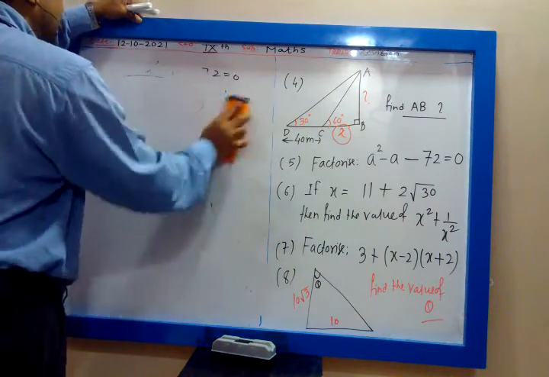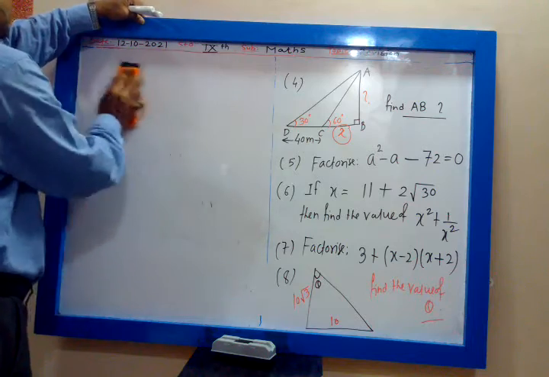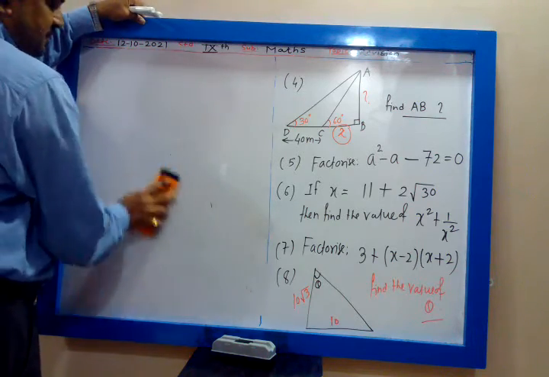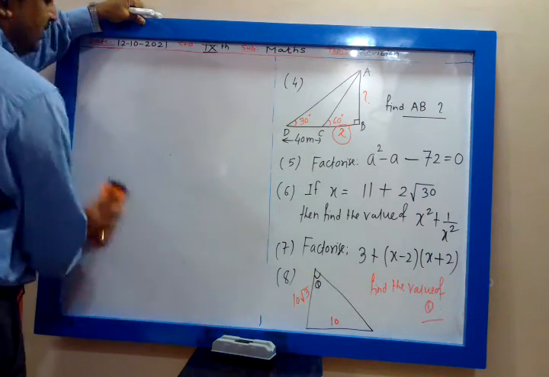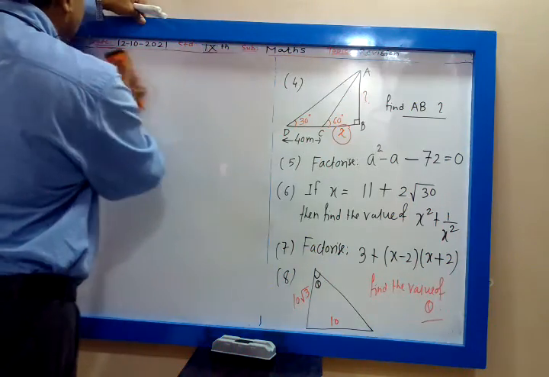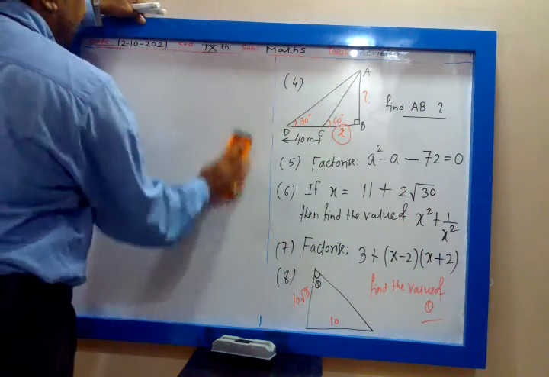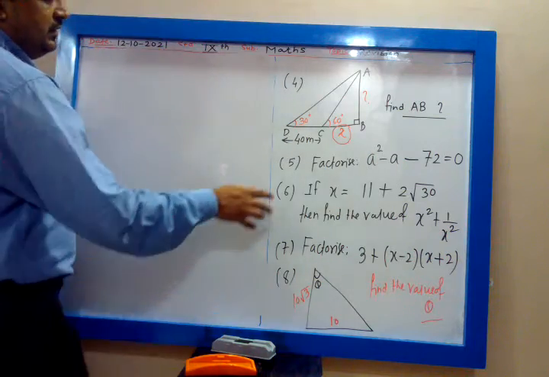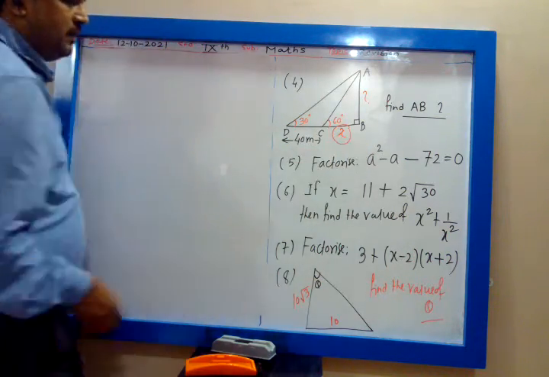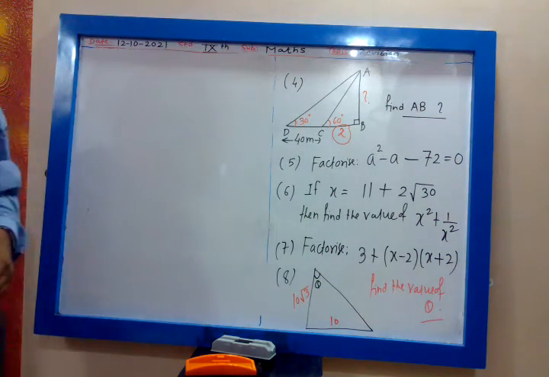So this is the quadratic equation of this type. Type 1, type 2. In type 1, the coefficient of quadratic equation ax square is a, 1. In type 2, the coefficient of this a square will be any other number. Chalo, sixth one, send me the answer.